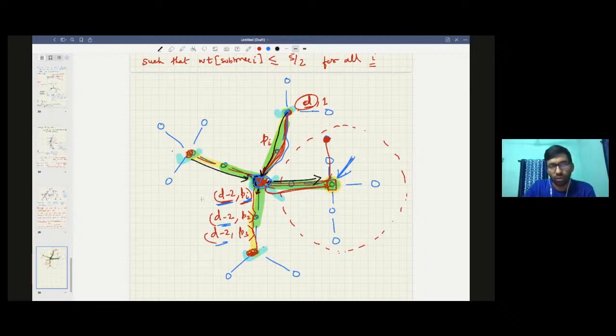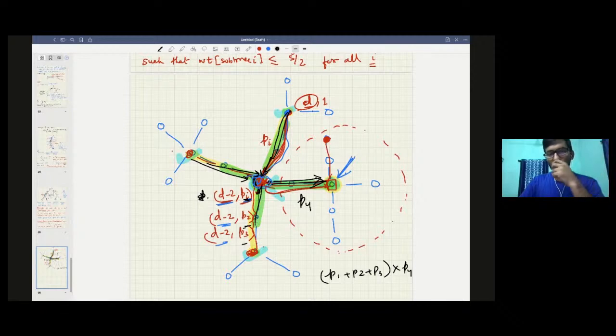You have already stored these probabilities, so you basically need to do p1 plus p2 plus p3, times p4, and this is the probability of p4. Because all these three probabilities are already calculated here, you just take the sum of the probabilities and multiply that with the probability that after you reach here, you reach the next level.